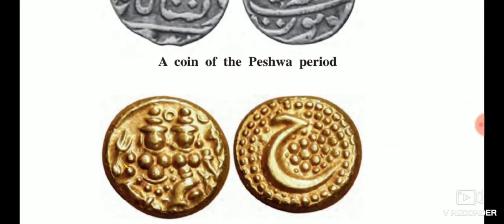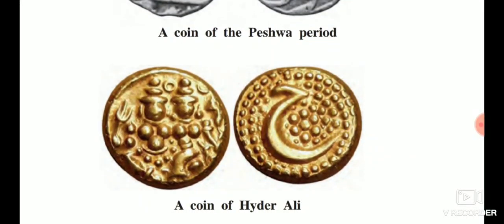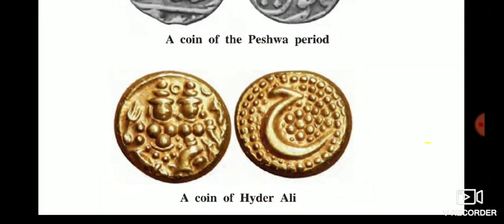Yes, you can see on this coin the image of Shiva and Parvati carved by Hyder Ali. Hyder Ali was a Muslim ruler, but still the religious coordination was there in past times. That's why Hyder Ali issued the coin of Shiva and Parvati.